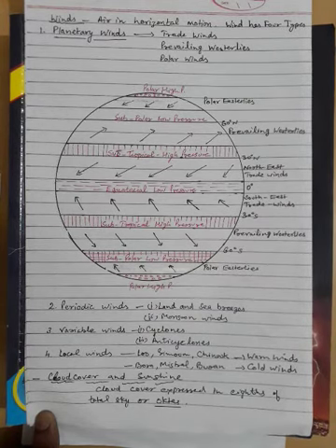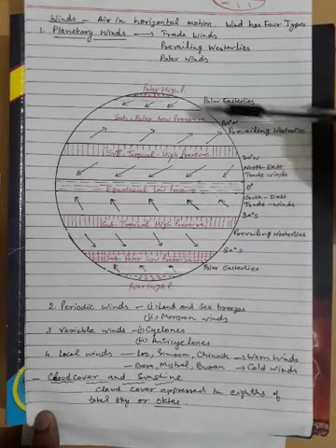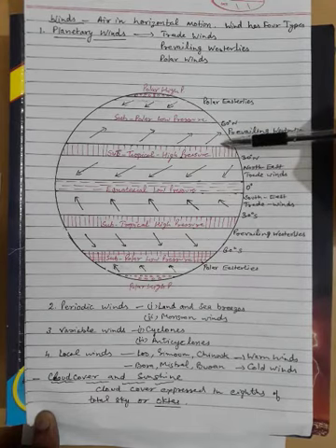These planetary winds are also called permanent or prevailing winds because they blow the year around in the same direction. The planetary wind system of the world we will discuss with the help of this diagram.